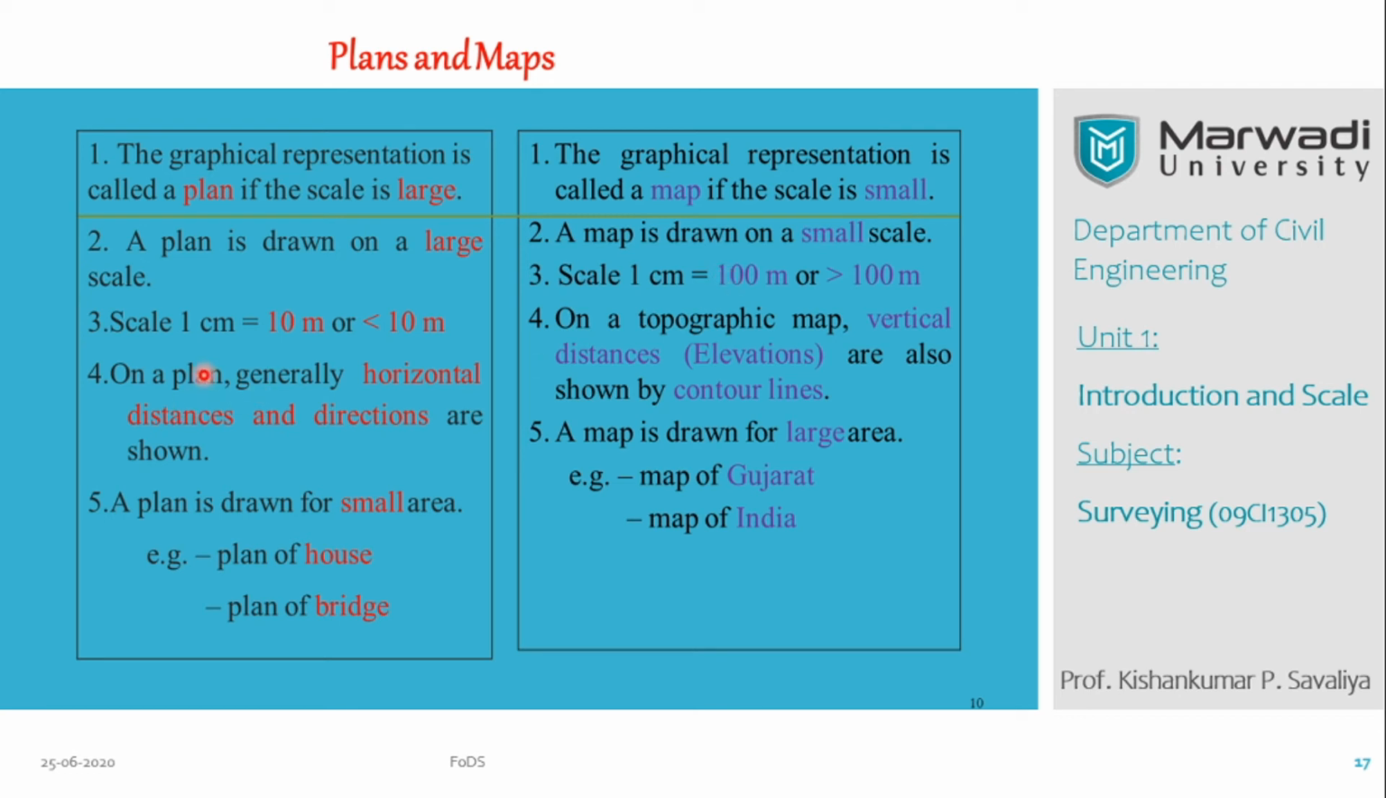Finally, on a plan, generally horizontal distances and directions are shown, while in case of a map or topographical map, vertical distances are also shown by contour lines. So these are the key differences between plan and map. You need to remember this, okay.